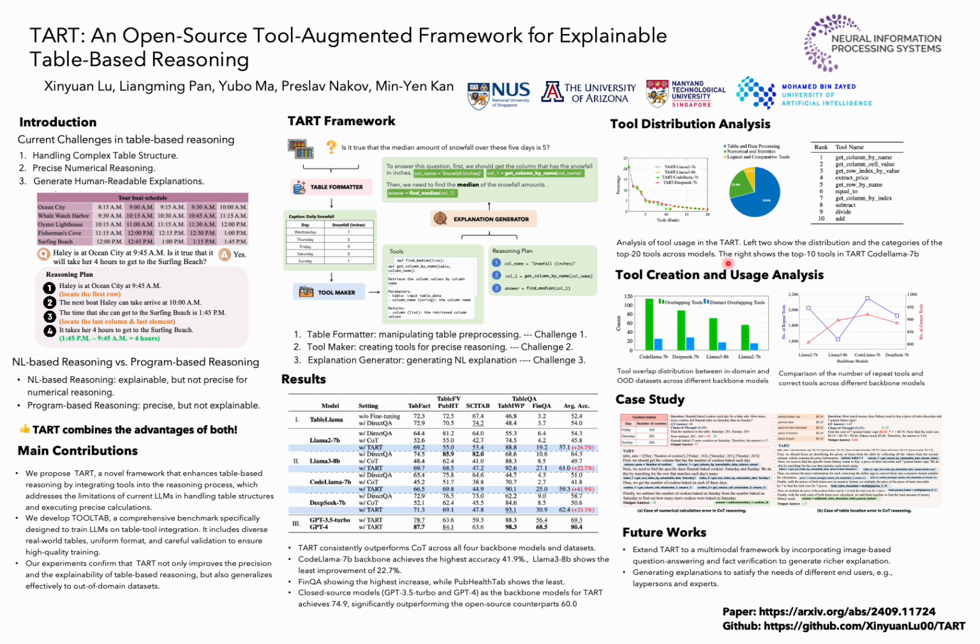We also do the tool analysis. For the tool distribution, from this chart, we can see that the table formatting and the numerical reasoning tools dominate the usage. For example, tools like getColumn-by-name and find-median are the most frequently used, reflecting TART's emphasis on table data preprocessing and precise numerical calculations.